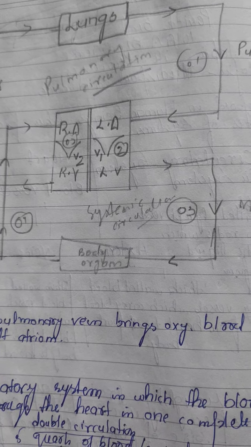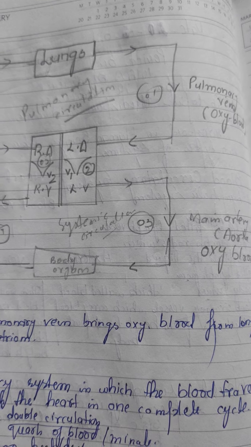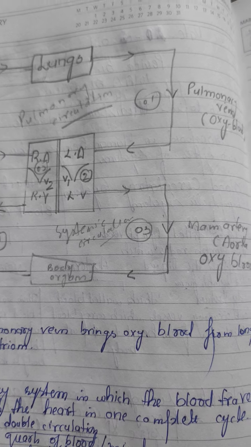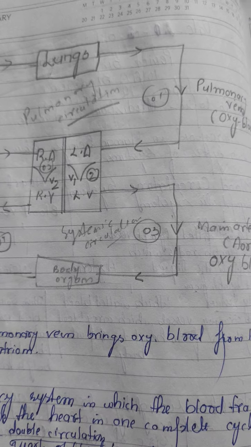When all the 4 chambers of the heart are relaxed, the pulmonary vein brings oxygenated blood, meaning blood which carries oxygen, from the lungs into the left atrium of the heart, as shown here.